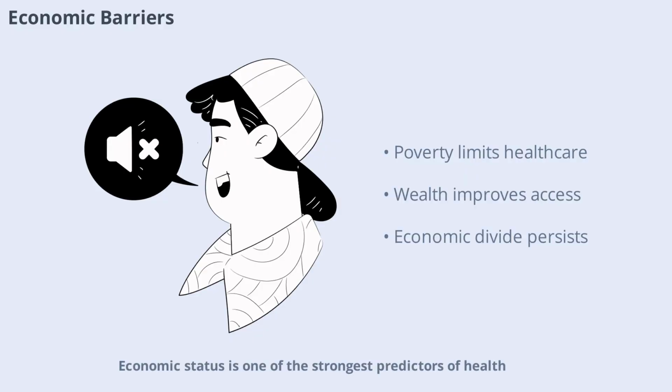Economic status is one of the strongest predictors of health. People living in poverty often face malnutrition, unsafe environments, and limited healthcare access. These barriers can lead to chronic illness and shorter lifespans. On the other hand, wealthier individuals and countries can invest in better healthcare systems and preventive measures. This economic divide is a major driver of health inequities worldwide.